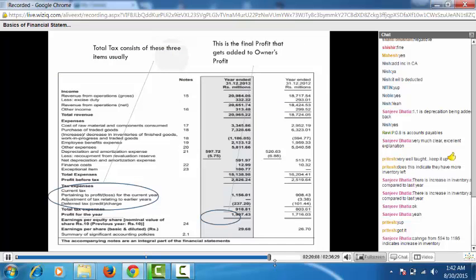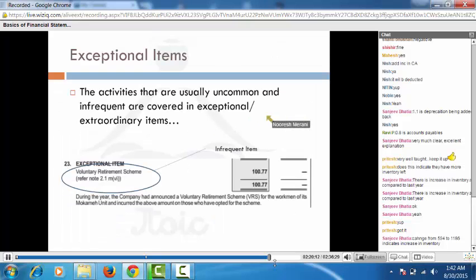So this is the exceptional item which I told you. Exceptional items are something which companies don't believe are going to recur every time. But in a lot of companies, every quarter there will be an exceptional item. Technically, if that is happening, it should not be an exceptional item. It should be a part of your normal regular P&L statement, but that is not the case.